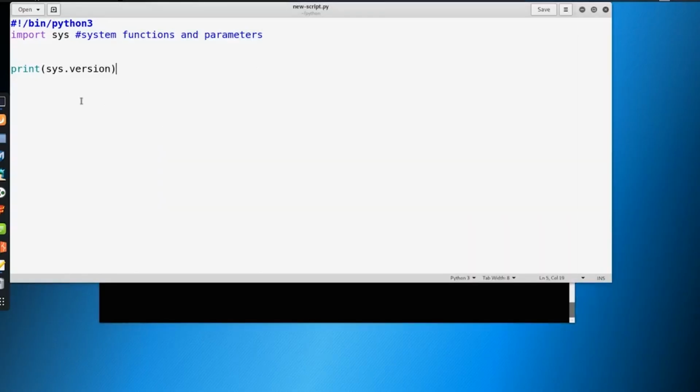Why did this work? This worked because sys does not by default come imported. Some items are already built in by default. Sys is not one of them, but sys is very important and we're going to use it over and over again. So you're going to see it a lot. One of the most frequent, if not the most frequent, along with OS, is another one, import OS. You're going to see a lot of that over and over. So why are we going to see this? Well, we have things like argv. So argv is arguments.